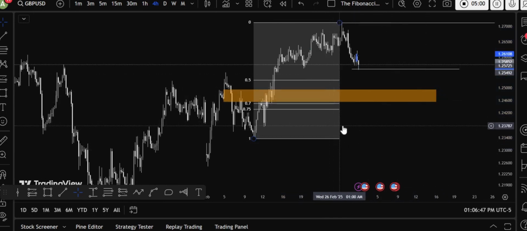So GBP is also done. So both are like Monday and Tuesday will be bearish for them, and the next 2 days would be bullish. Friday is not actually a day to trade.